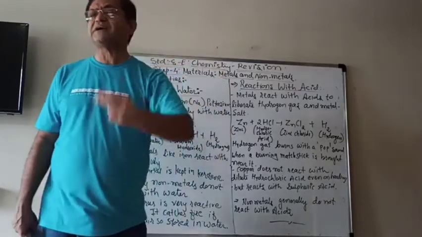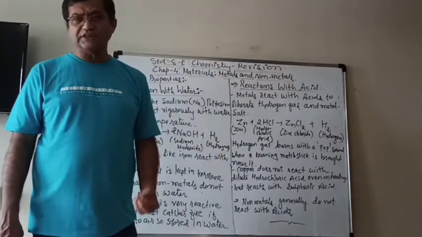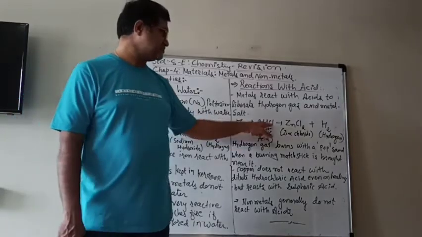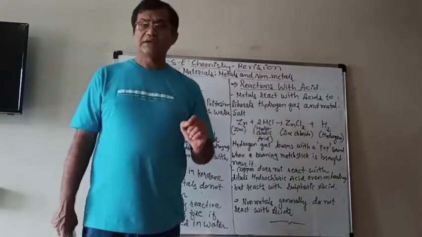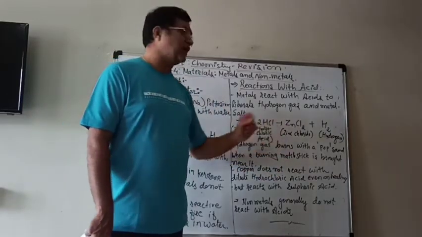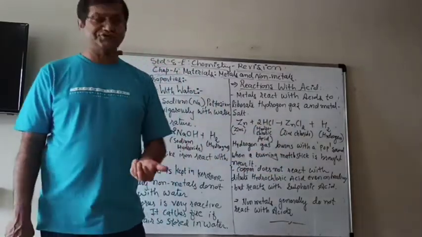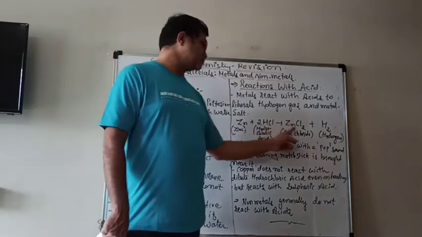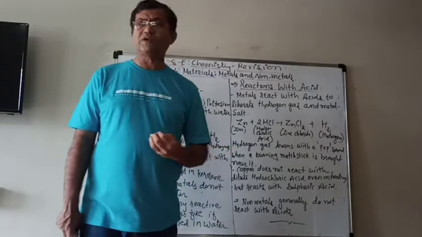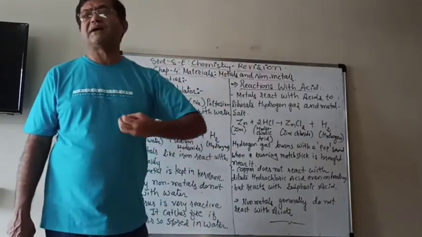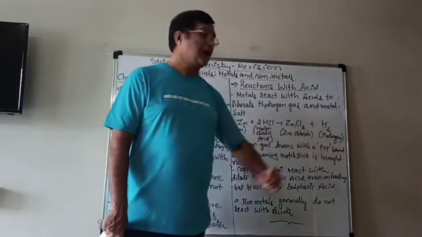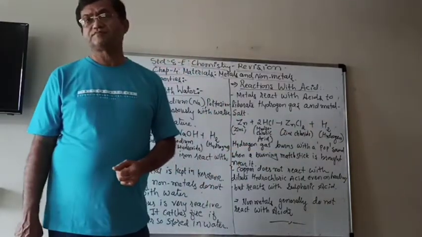If you put zinc granules in hydrochloric acid, HCl, then it produces the metal salt, zinc chloride. Zinc chloride is the salt of the metal zinc. So, zinc chloride plus hydrogen gas.